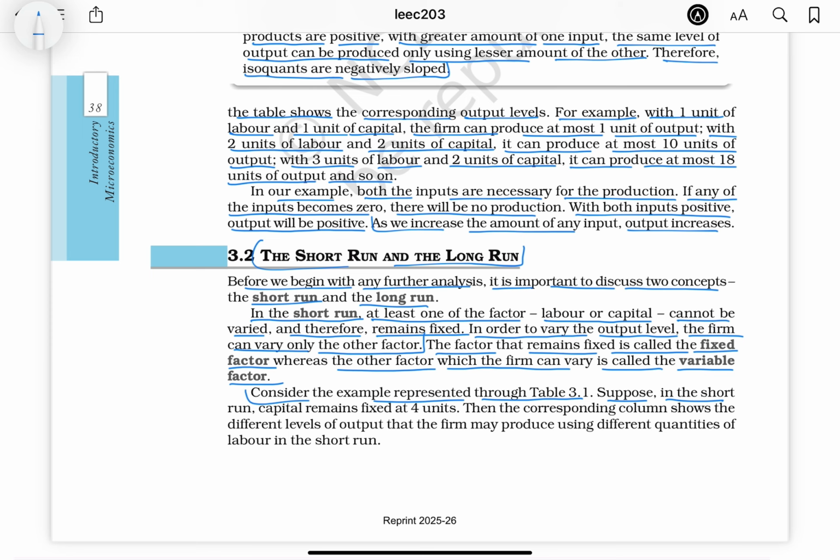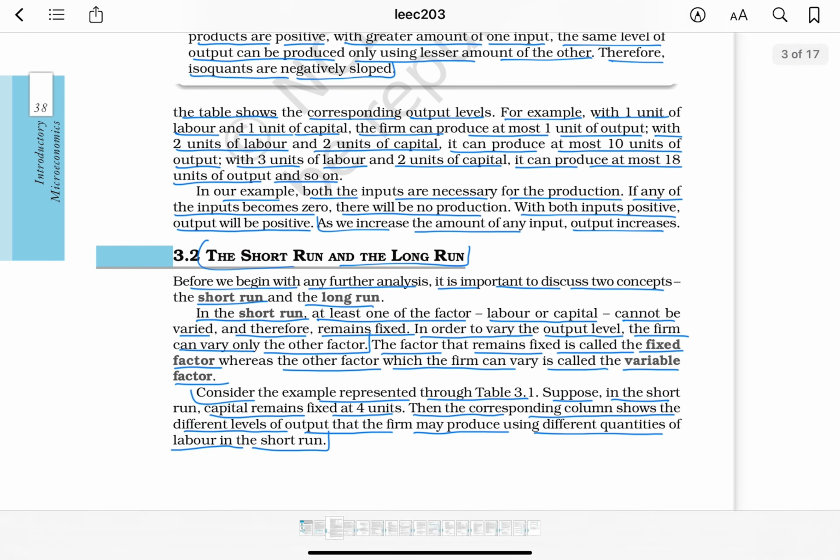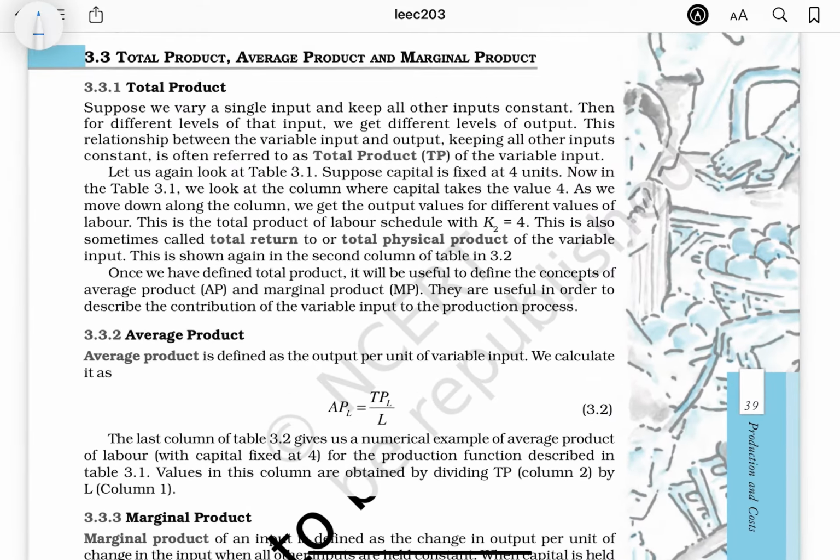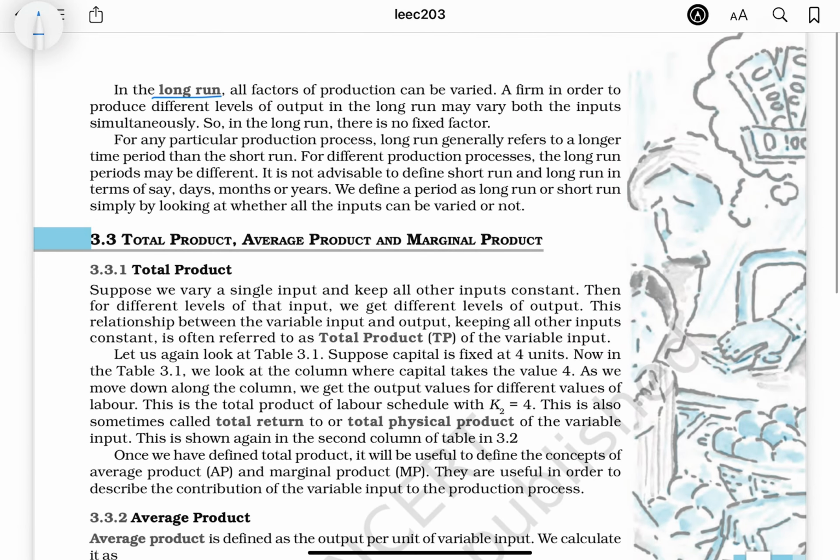Consider the example represented through table 3.1. Suppose in the short run capital remains fixed at 4 units, then the corresponding column shows the different levels of output that the firm may produce using different quantities of labor in the short run. In the long run, all factors of production can be varied. A firm, in order to produce different levels of output in the long run, may vary both the inputs simultaneously. So, in the long run, there is no fixed factor.